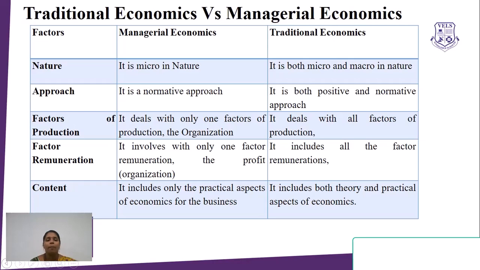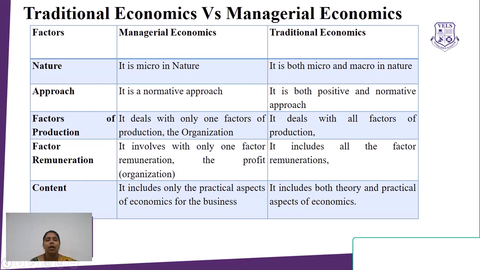On the basis of approach, managerial economics is normative in approach. It is more of what it ought to be. But traditional economics is both positive as well as normative in nature. Based on factors of production, managerial economics deals with only one factor of production, which is organization. Whereas traditional economics deals with all factors of production like land, labor, capital, and organization.